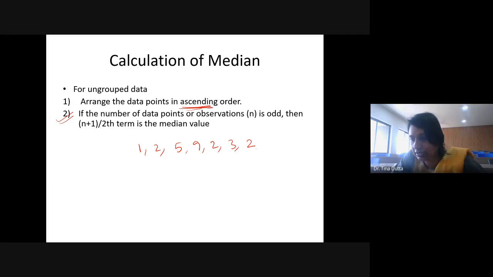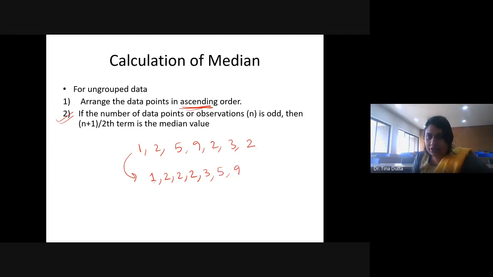Tushar says it is 9. Kaushal Rajin says it is 9. What did I tell you? I said that you have to first arrange the numbers in ascending order, right? So first arrange the numbers into ascending order. You rearrange this. So this will be 1, then 2, 2, 2, right? And then 3, and then 5 and 9. So this is ascending order, chota se leke bada. I have arranged this. And now tell me the middlemost value. What is the middlemost value?